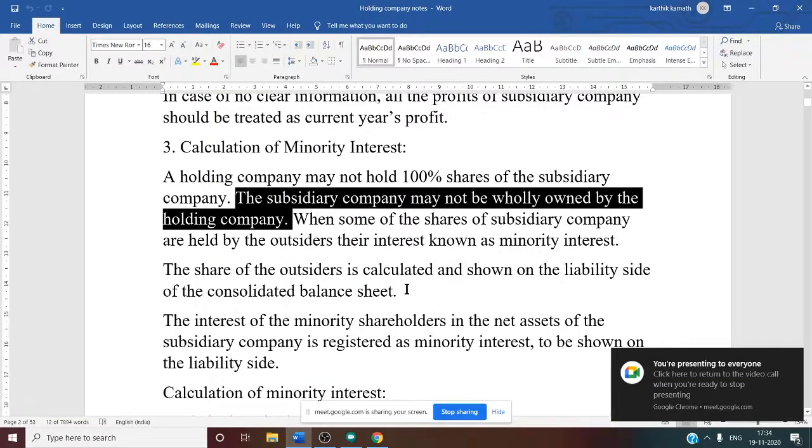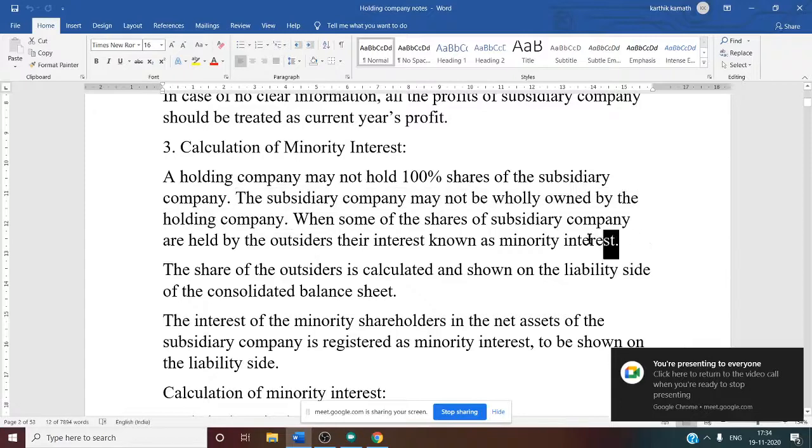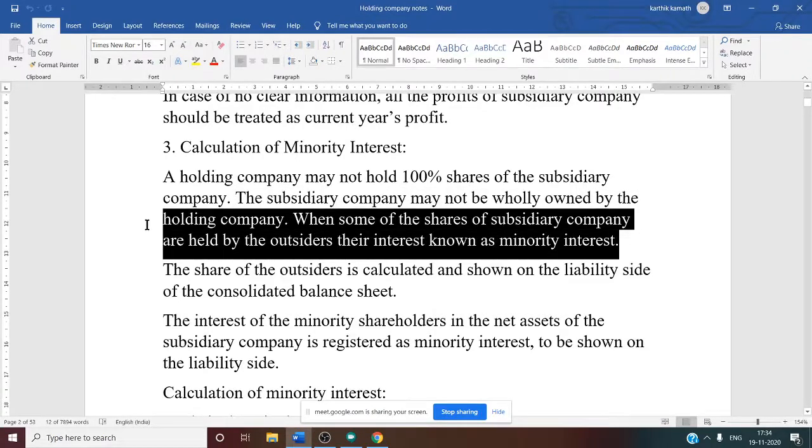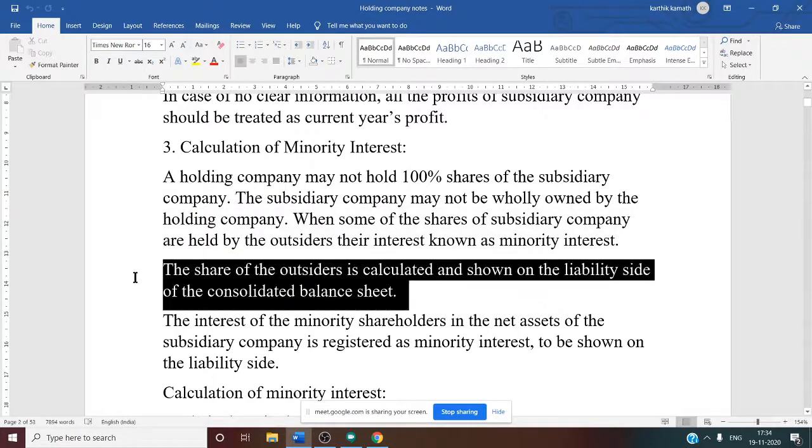Now when some of the shares of the subsidiary company are held by outsiders, their interest is known as minority interest, and the outsiders' share is calculated and shown on the liability side of the consolidated balance sheet.